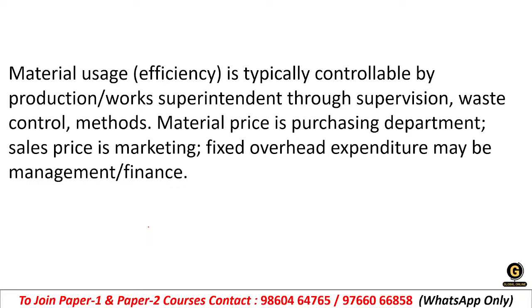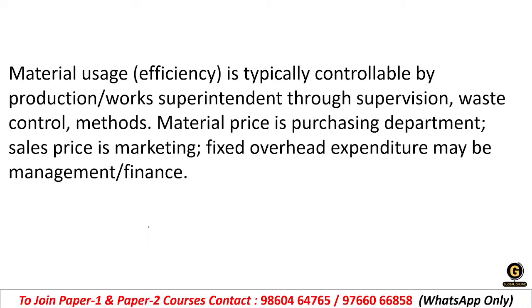So it is controlled by production or the works superintendent, because it involves the supervision of workers, waste control, and production methods, right? That is why material usage efficiency is typically controllable by the production works superintendent through supervision and waste control methods. Understanding what I'm trying to say?